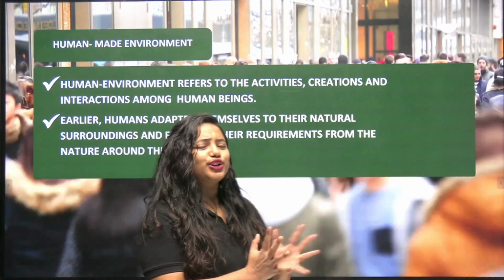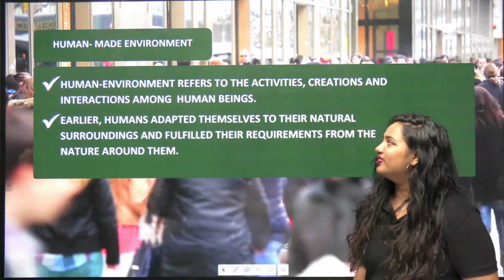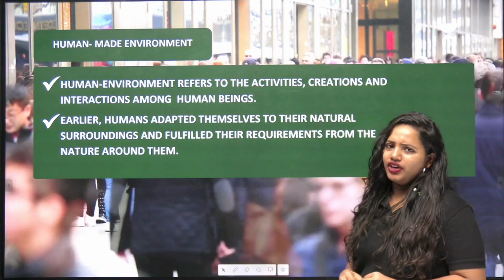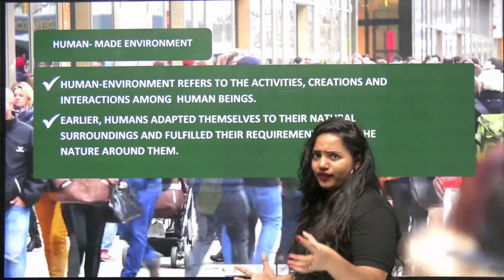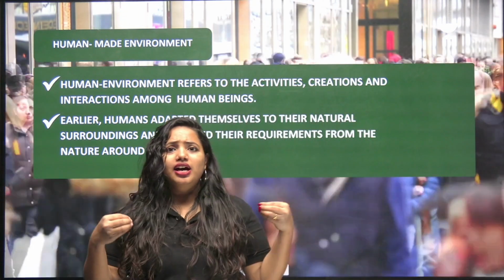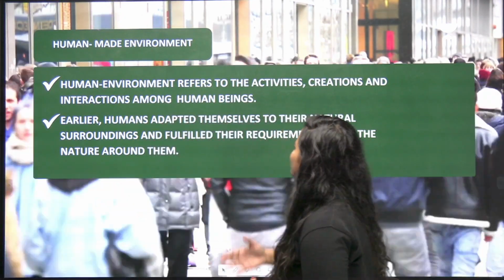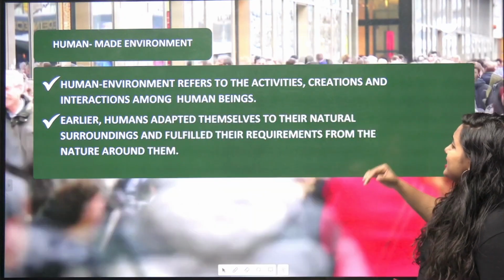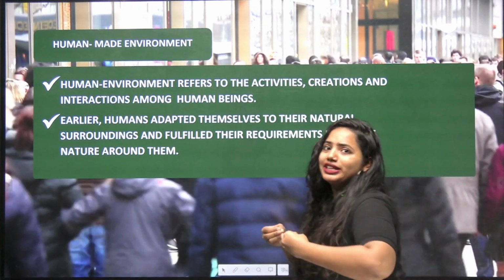And now we are going to talk about the second type of environment. That is nothing but the human-made environment. What is it exactly? In this environment, there must be human connections. Not only the human connections, it refers to the activities, creations and interaction between humans.